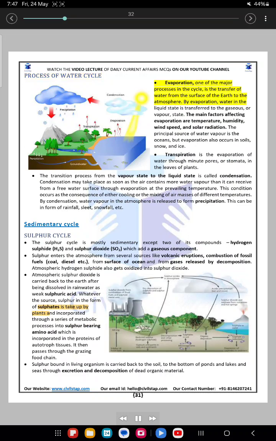Process of the water cycle. Evaporation, one of the major processes in the cycle, is the transfer of water from the surface of the earth to the atmosphere. By evaporation, water in the liquid state is transferred to the gaseous, or vapor, state.